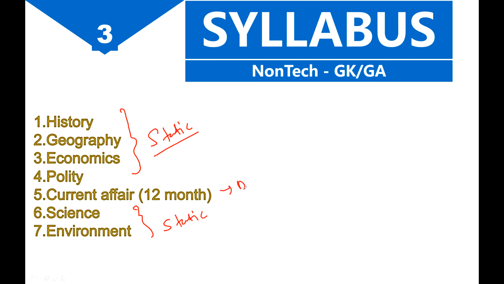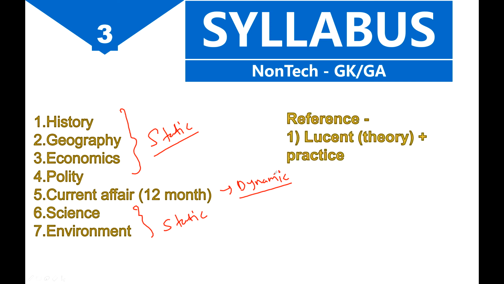And this is your dynamic thing, means every day you have different current affairs, or every day you have different news. So you have to cover that. First cover the static things from the Lucent book. That's enough for history, geography, economy, polity, science and environment. Just purchase this Lucent book, and you will get the things. And for current affairs, what you have to do, first thing, on the Telegram channel our team is providing all the daily current affairs, that are also important current affairs, not any garbage current affairs.